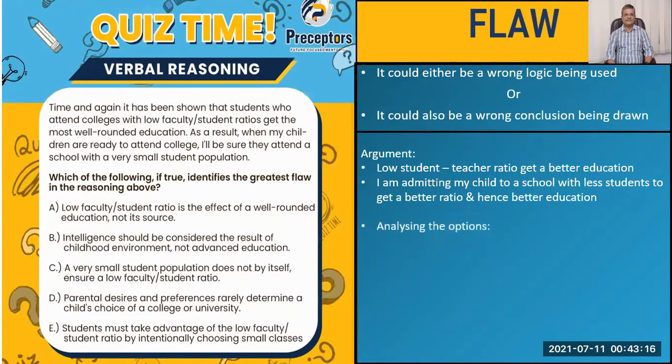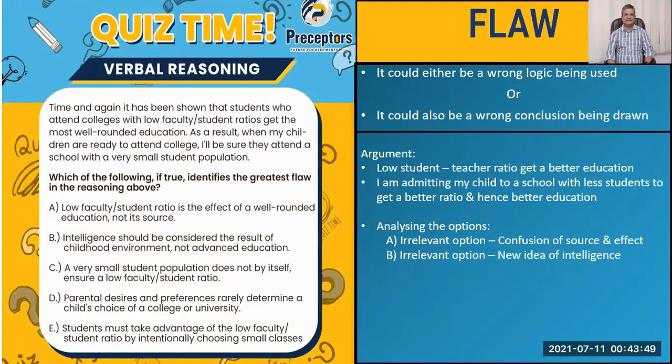Let's analyze the options. Look at A. Low faculty student ratio is the effect of a well rounded education, not its source. Now, are we really interested whether it is the effect or it's the source of it? Not really, right? So, therefore, A is irrelevant information. It just confuses whether something is a source or effect. It has nothing to do with proper education. Let's look at option B.